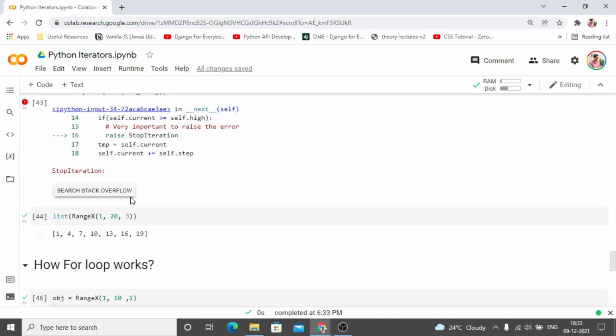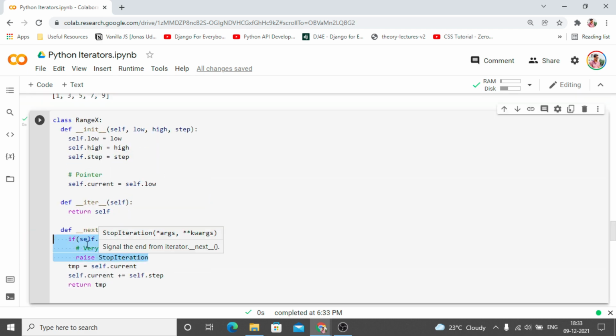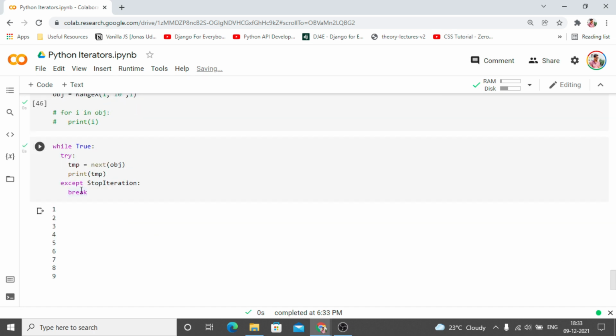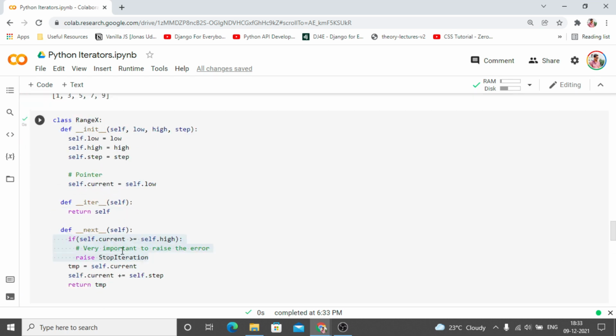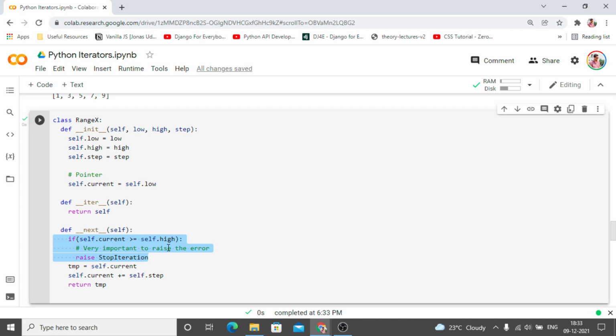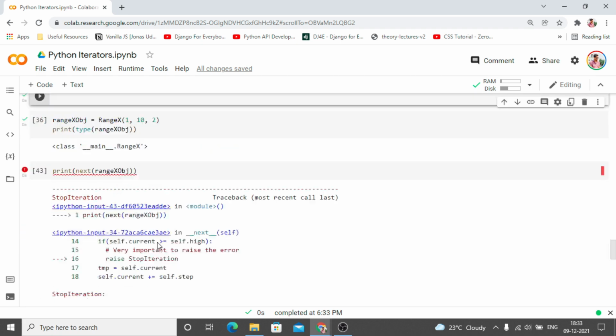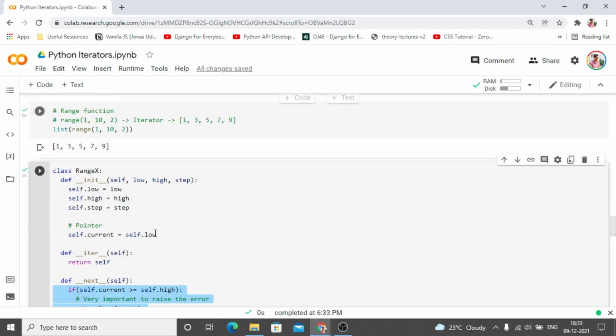Now what happens when you do not specify when to stop the iteration? In that case, as you can see in this loop, it will run infinitely and we will get into an infinite loop situation. So that is why, when creating our own iterators, it is always necessary to specify the stop iteration rule, that is, when to stop iterating. Okay. So now that we have understood how for loops work and we have also created our own custom iterator,